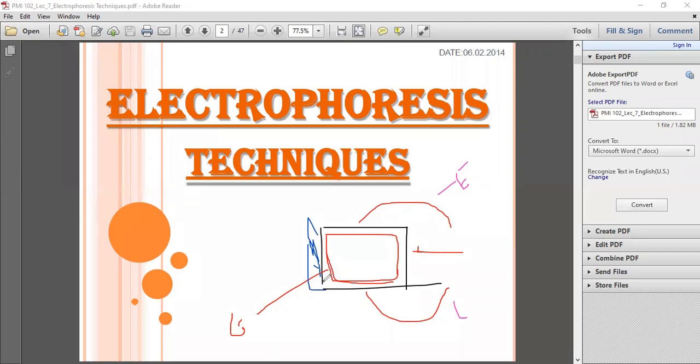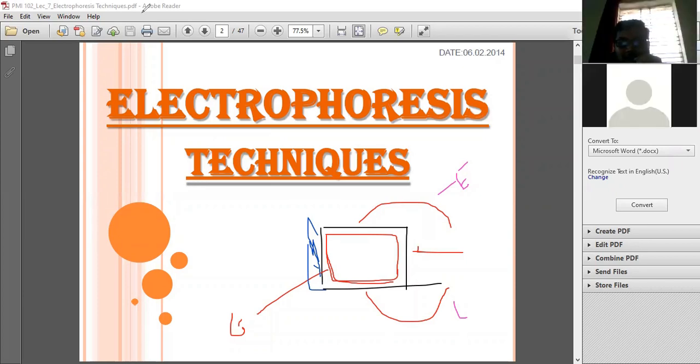Now we know that we have to put wells in the gel. Now a question is raised. Yes, sir. What do we have to put in the gel? Wells. But the question is again raised: where to put these wells in the gel, which side?